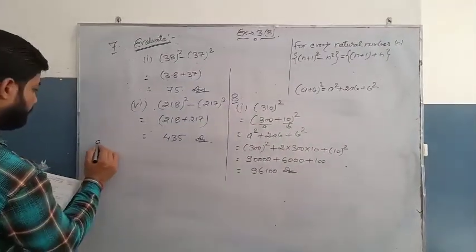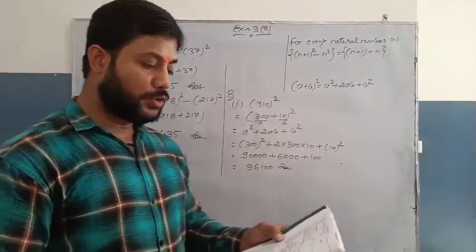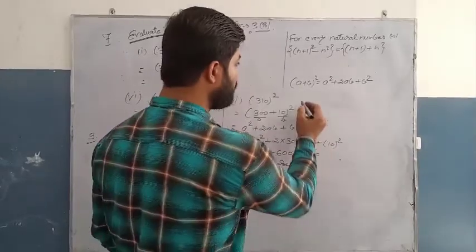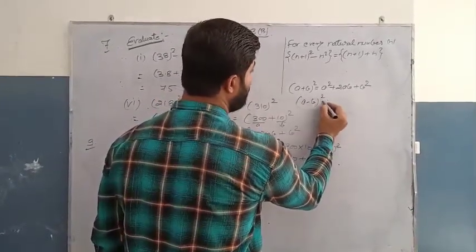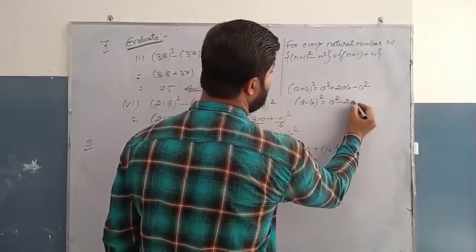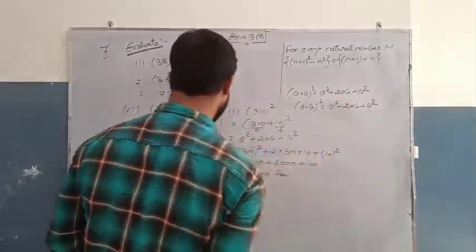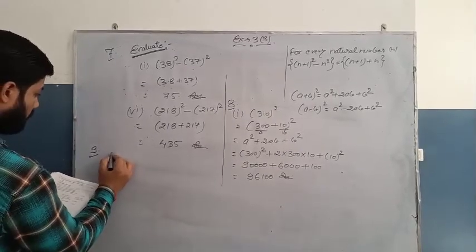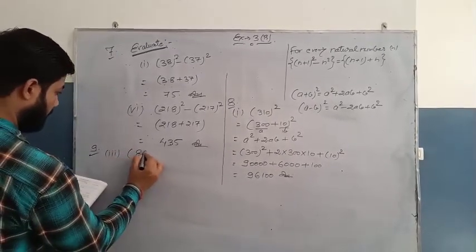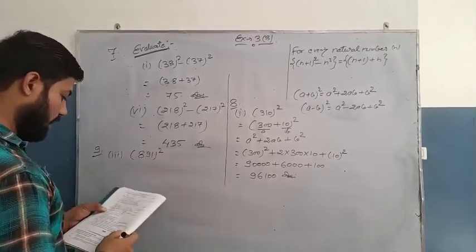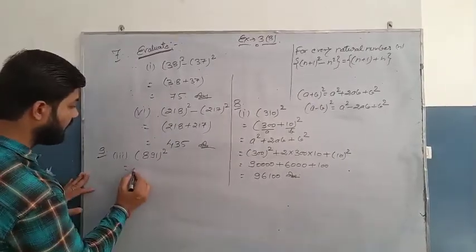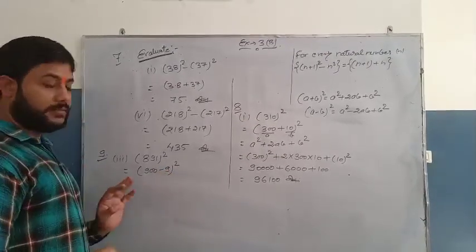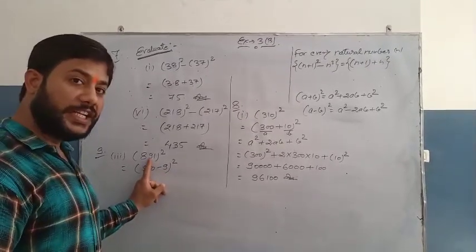Question number 9. We have to use the formula (a − b)² = a² − 2ab + b². As we know, a minus b square is equal to a square minus 2ab plus b square. We can have one question from here. Question number 3: 891 square. Okay. So here we can write it as 900 minus 9 square. 900 minus 9 will give you 891.